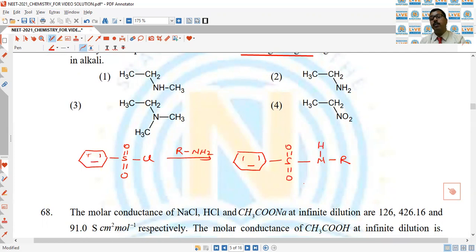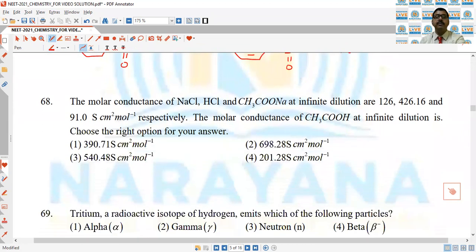and this solid is soluble in base like NaOH because there is acidic hydrogen. So this is acidic hydrogen, that is why it is soluble in NaOH to give sodium salt. So that is why primary amine is the correct answer. So in first option it is secondary amine, here it is primary amine, so second is correct answer. This is tertiary amine and this is not an amine. So second is the correct answer of the question.